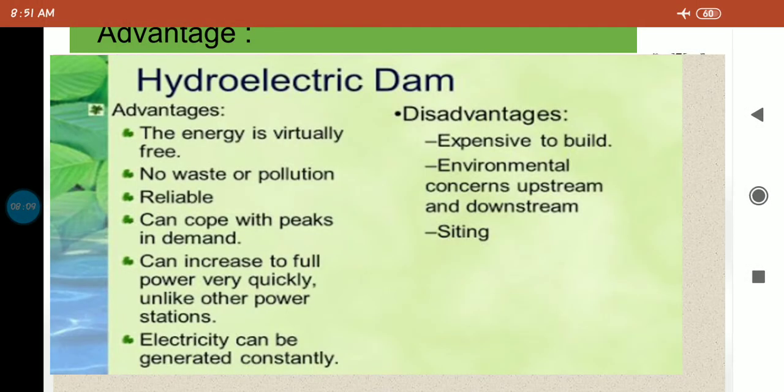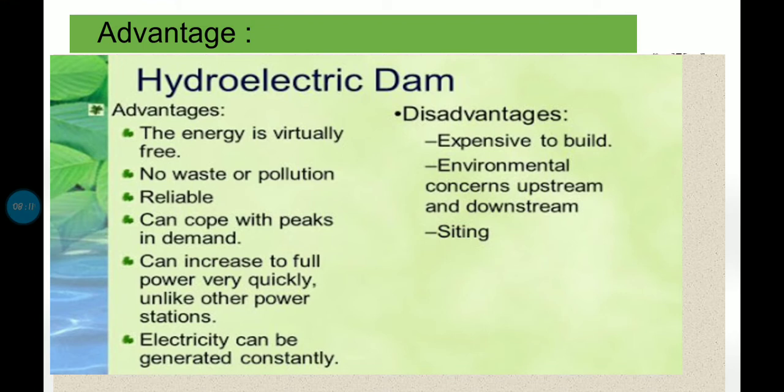Now let us see some advantages and disadvantages of a hydroelectric dam. So advantages: the energy is virtually free. No waste or pollution is generated using this type of technique, right? There is no air pollution due to combustion of fuel, since no fuel is burnt in the hydroelectric plant. Then it is reliable, can cope with peaks in demand, can increase to full power very quickly unlike other power stations, and electricity can be generated constantly.